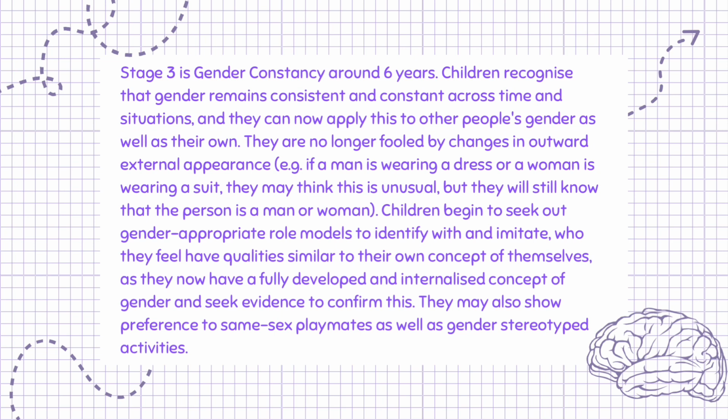Children begin to seek out gender-appropriate role models to identify with and imitate, who they feel have qualities similar to their own concept of themselves, as they now have a fully developed and internalized concept of gender and seek evidence to confirm this. They may also show preference to same-sex playmates as well as gender-stereotyped activities.